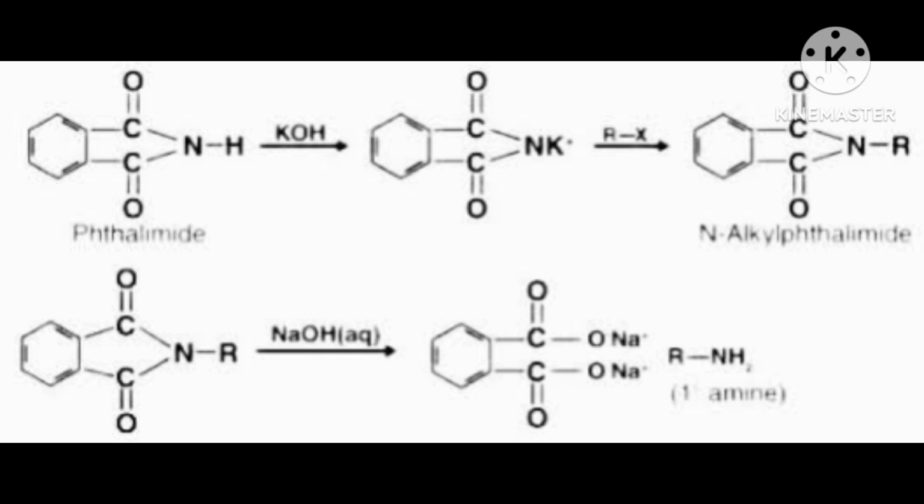And again here 2 molecules of NaOH we have taken. Then again ONa will join here. Now NR became free, having 2 electrons due to the breakage of bond.